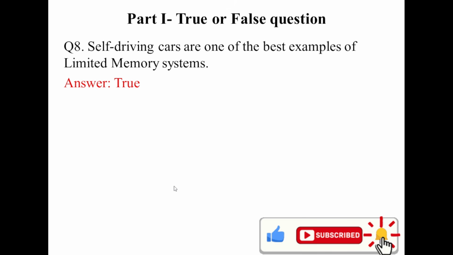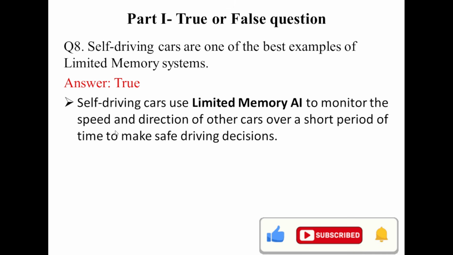Self-driving cars use limited memory AI to monitor the speed, direction of the car, and GPS, for a short period. As it passes, it will forget and target the future. So this is for your question 8.